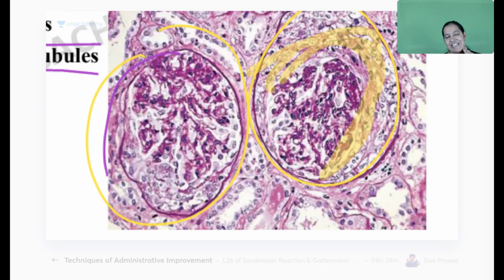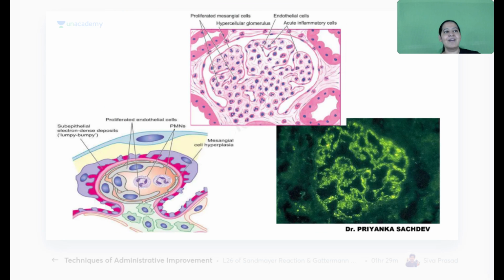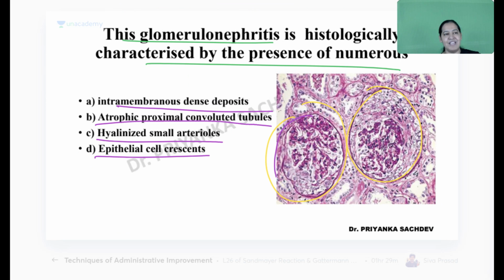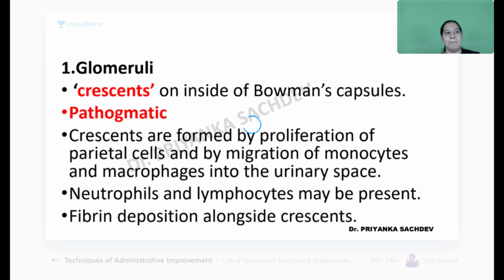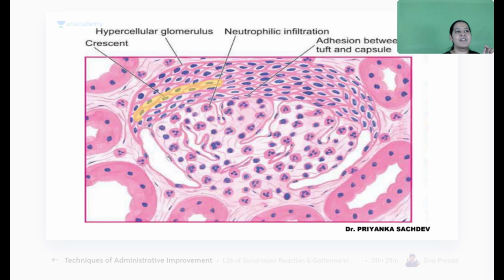It is RPGN. So typical crescents are seen in RPGN. In RPGN, that is the pathognomonic feature. Typical crescent is seen. It is RPGN, rapidly progressive glomerulonephritis.